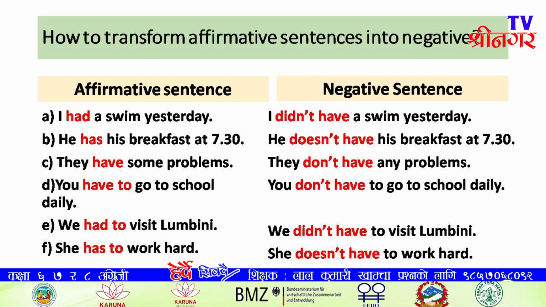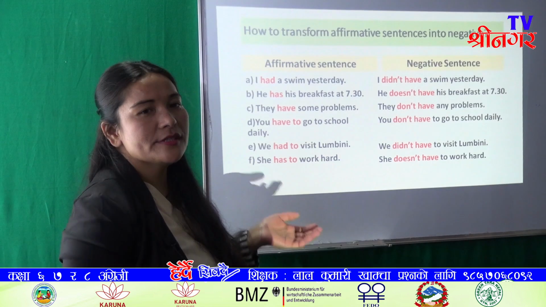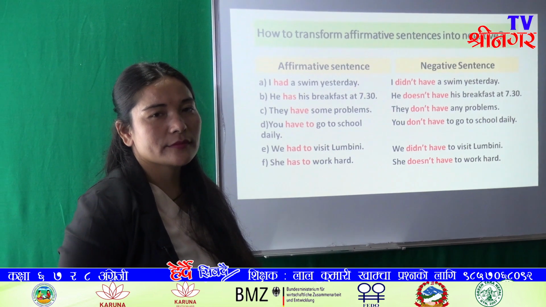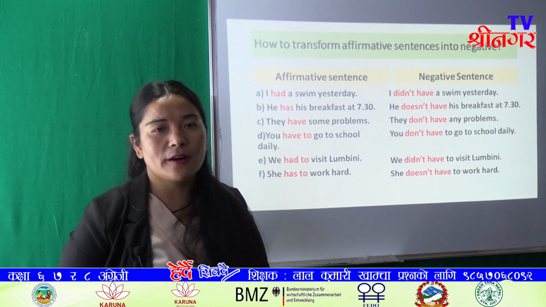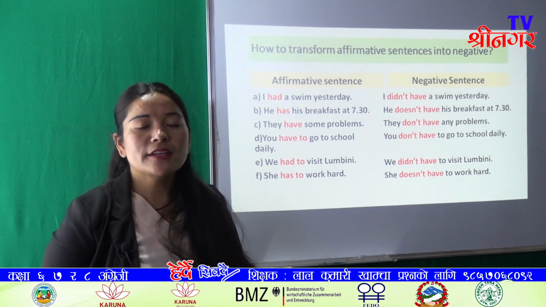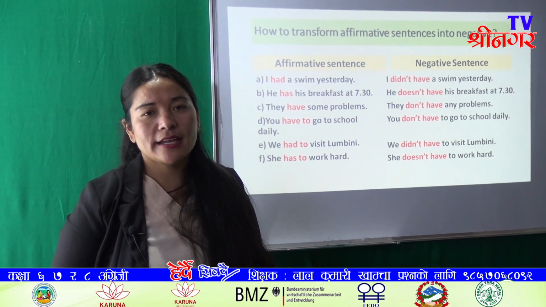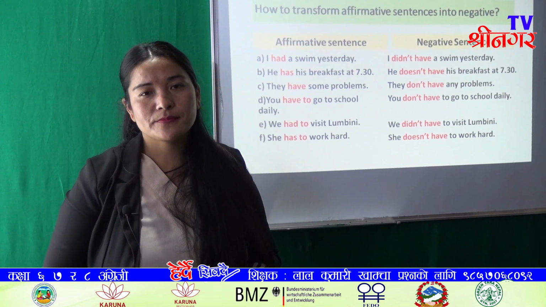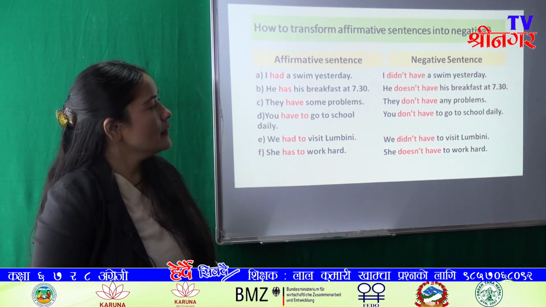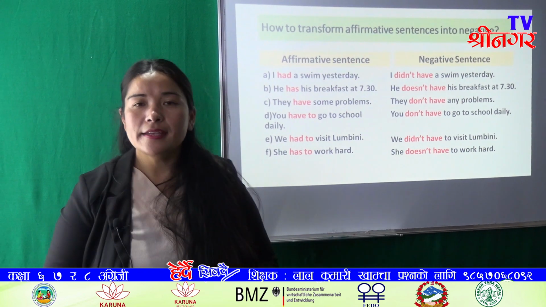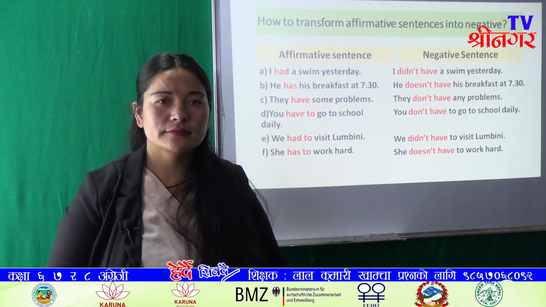And has to is verb 5, so here doesn't is used. Okay, are you clear? Have verb and do verb function as main verb as well as auxiliary verbs. Okay, and in these examples, have verb is used here as main verb.